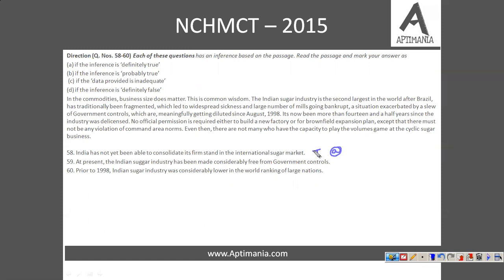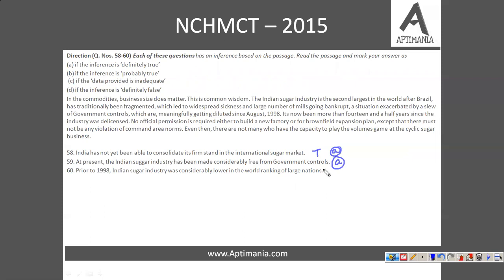Now let us move to the second question. At present, the Indian sugar industry has been made considerably free from government controls. Now it is also definitely true because it is mentioned that no official permission is required to establish the business now. So there is no additional permission required. That means it is free from government control. This is definitely true. So again, A option should be the one.